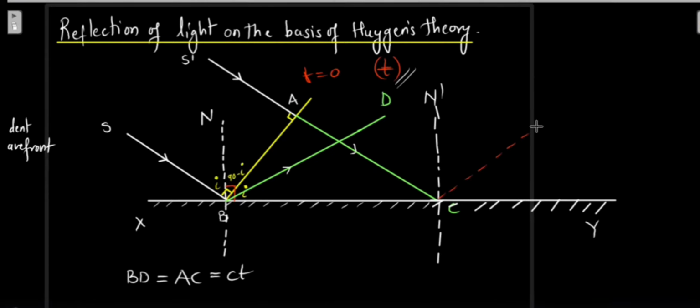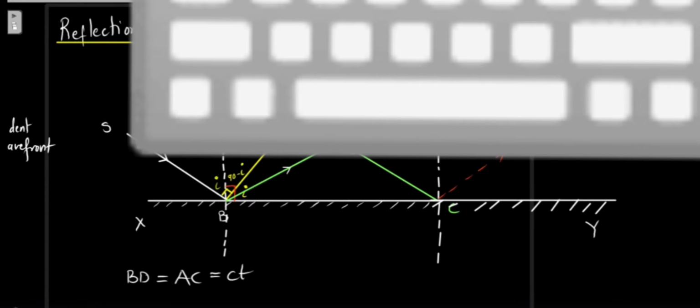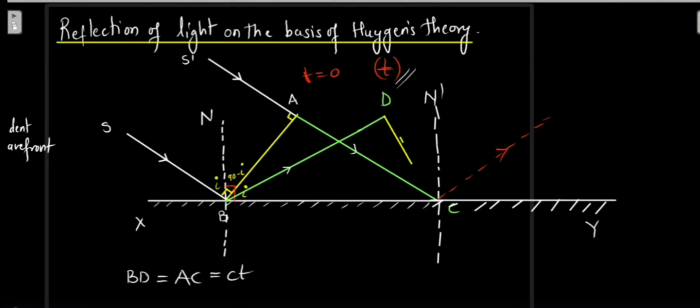So if I want to draw a reflected wavefront over here, what should happen? This reflected wavefront has to be perpendicular to the reflected rays. So how will the reflected wavefront look like? This was my incident wavefront, AB, the yellow line which you can see over here. The reflected wavefront will look something like this. That means it is going to be perpendicular to both the reflected rays.